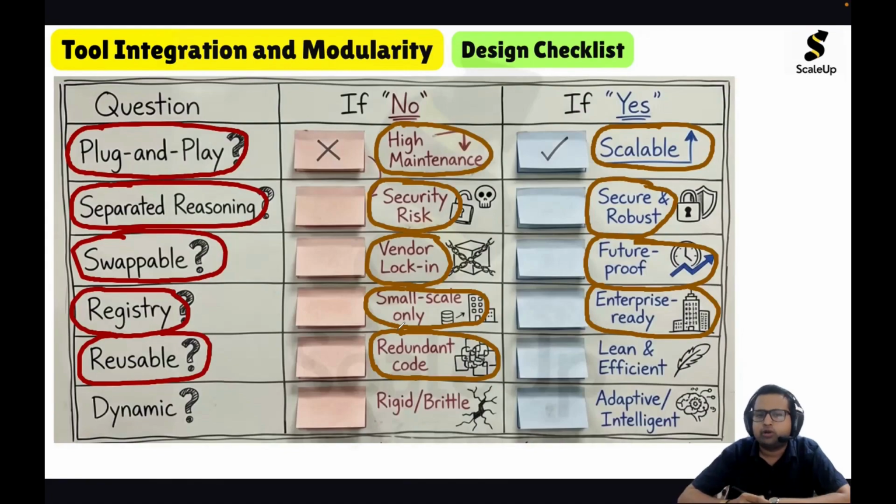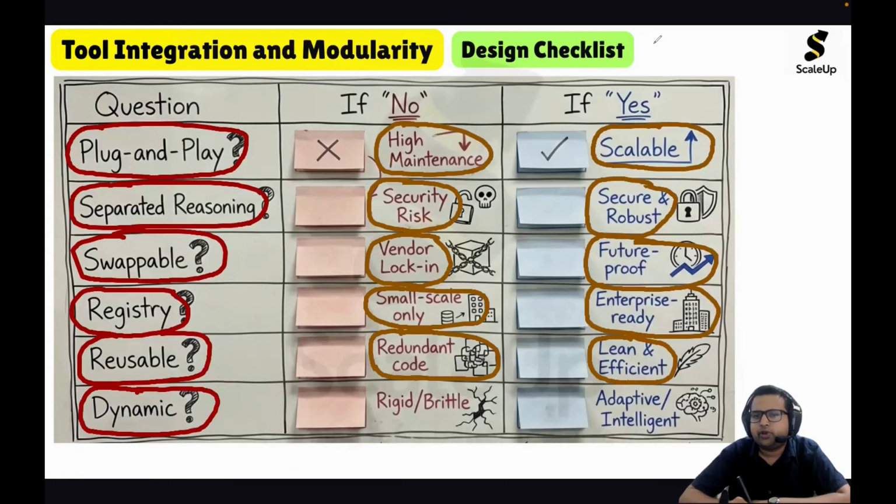And if tools are reusable, then your agentic AI system will be lean and efficient, wherein you will make use of the tools wherever you want. So lean and efficient.